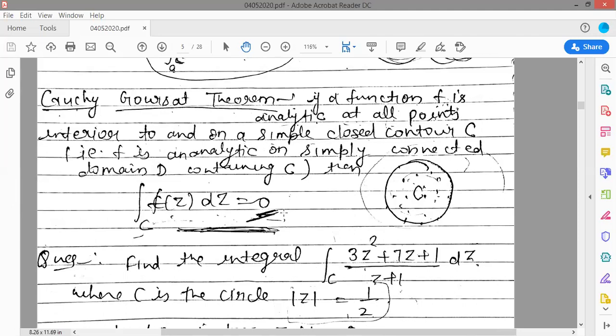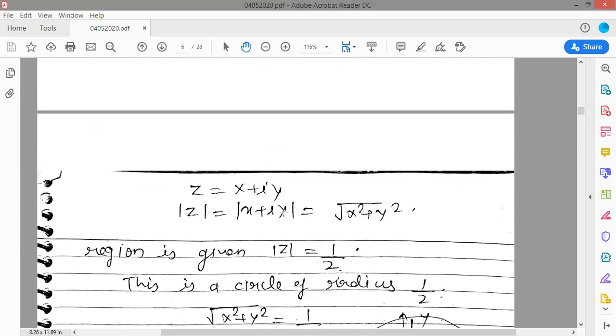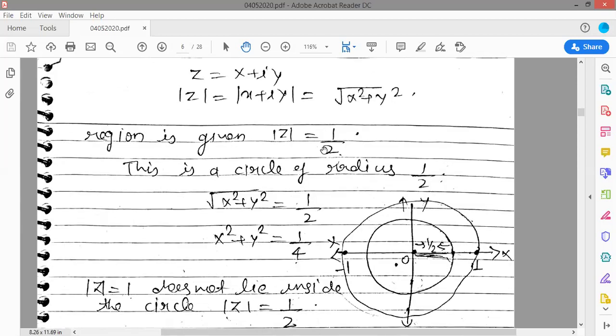The theorem is: if a function f is analytic at all points interior to and on a simple closed curve. So you will check one thing: this is the half circle, and this circle is mod z equals 1. So this circle is the radius half circle, and this circle is the radius 1 circle.